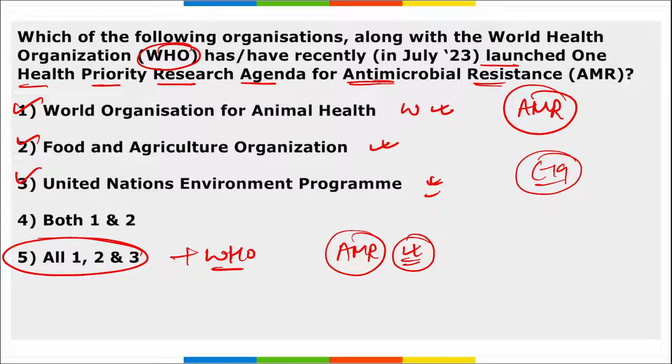We saw multiple variants emerging during that time, and vaccines were not able to affect those variants because they were continuously developing and changing. So we have to come up with more research and development and new vaccines to tackle those variants. Correct? So these are the organizations that have launched the One Health priority research agenda for antimicrobial resistance.